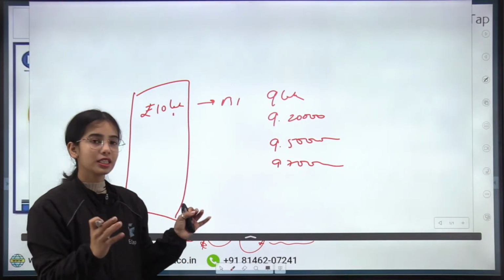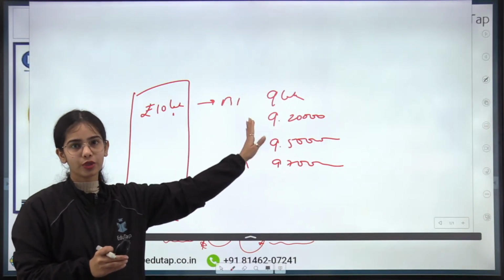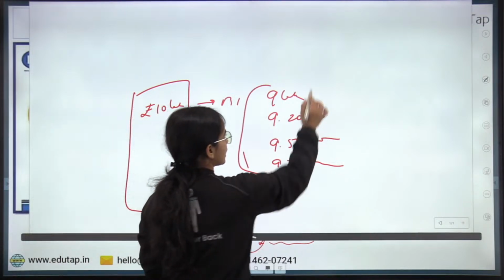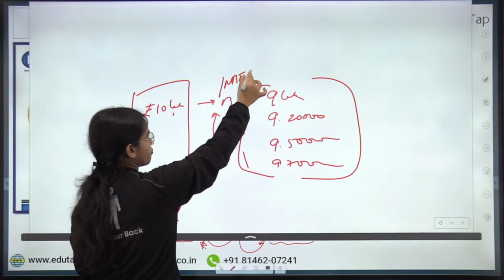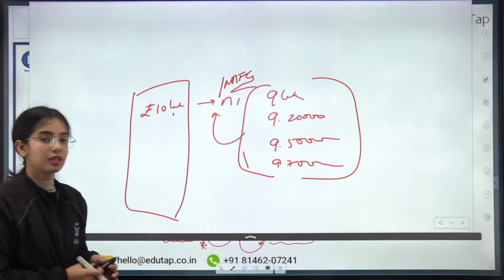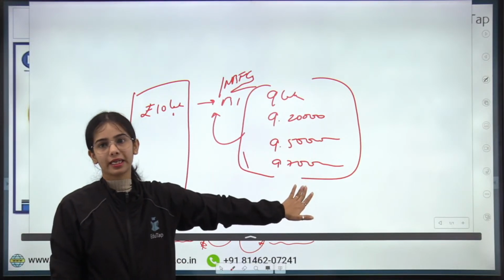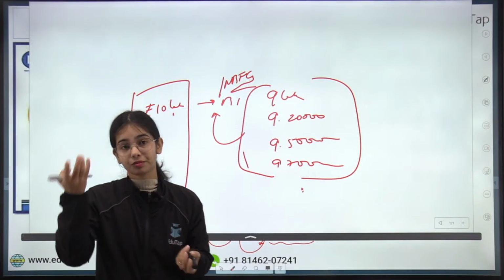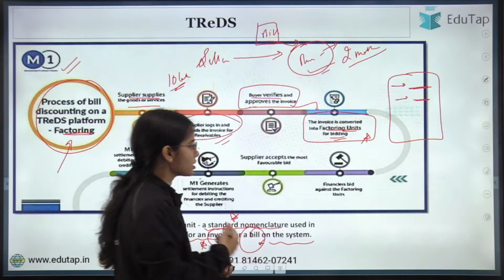Now the highest bidding is what? Which bidding will the seller select? What do you think? So these are the 4 bids that the different banks or NBFCs have placed. Now which bid will you select? 9 lakh, 9 lakh 20,000, 9 lakh 50,000 or 9 lakh 70,000. Highest bid is 9 lakh 70,000. So this is the bid that you will select.